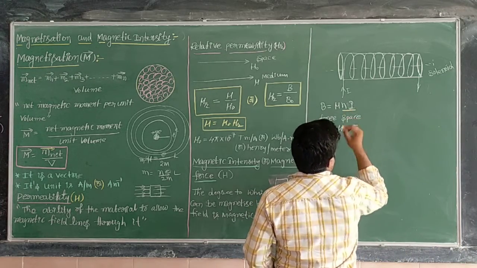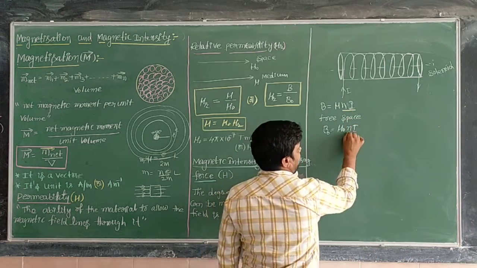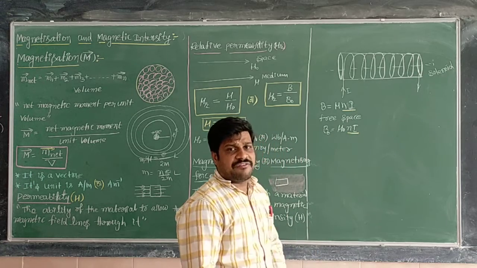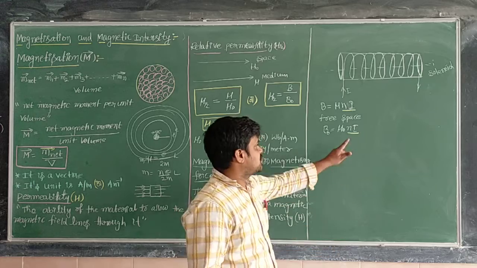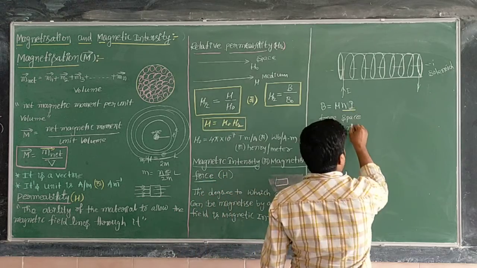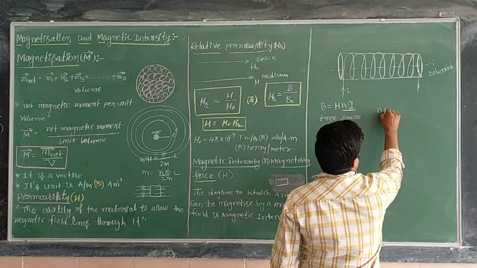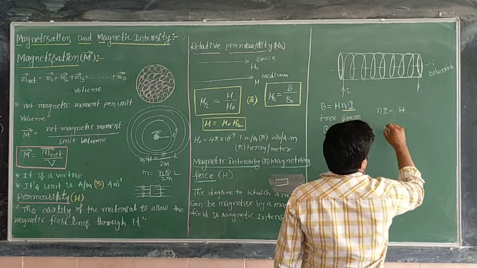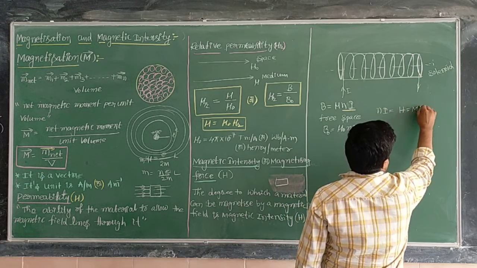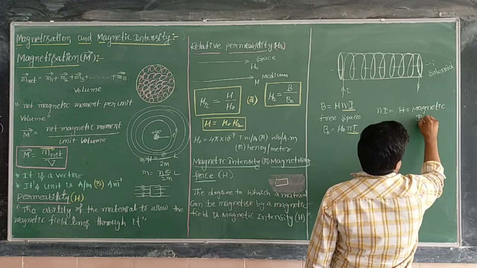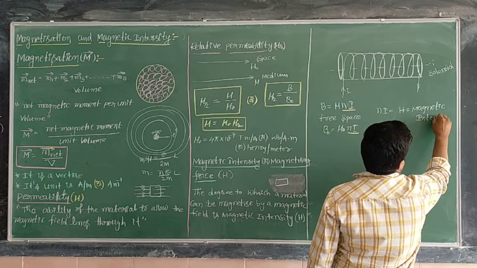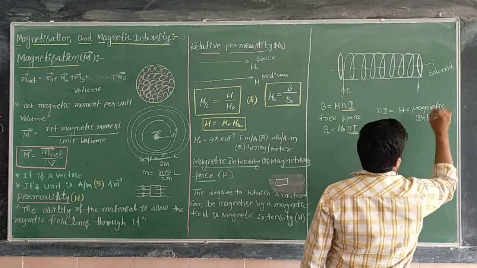Here the product of number of turns and current is there now. The product of number of turns and current flowing through those turns is nothing but here. What we can call it as, Ni is equal to H. Now this H is nothing but magnetic intensity. We can call it as magnetic intensity.